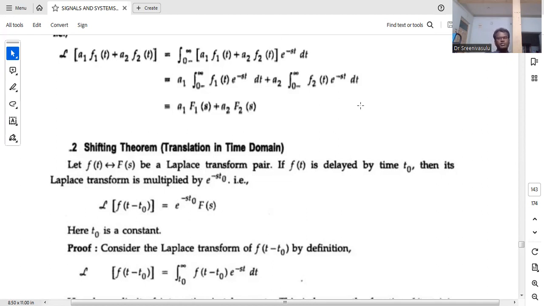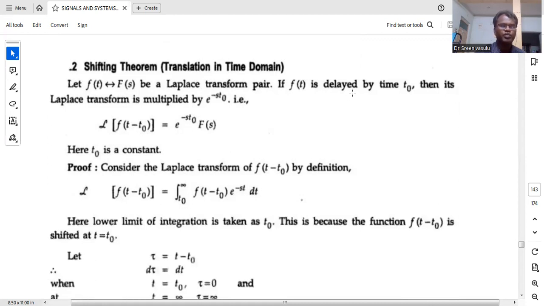So from minus infinity to plus infinity, a1 into f1 of t plus a2 into f2 of t, e power minus st into dt. After that, you separate the terms and observe: the integral from minus infinity to plus infinity of f1 of t e power minus st is F1 of s, plus a2 into F2 of s. So it is the linearity property.